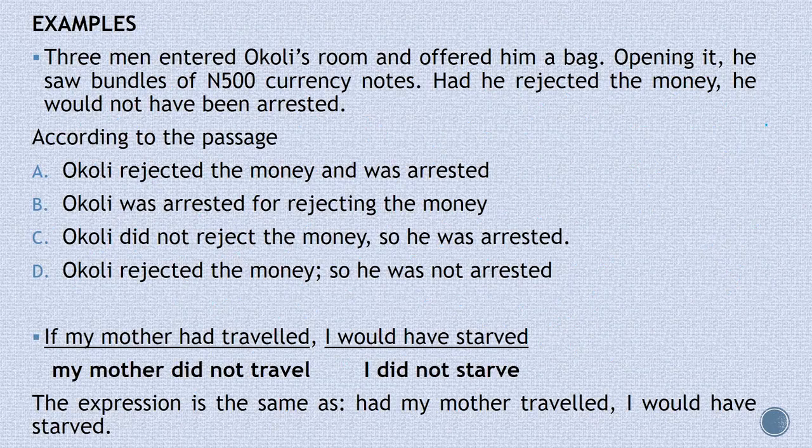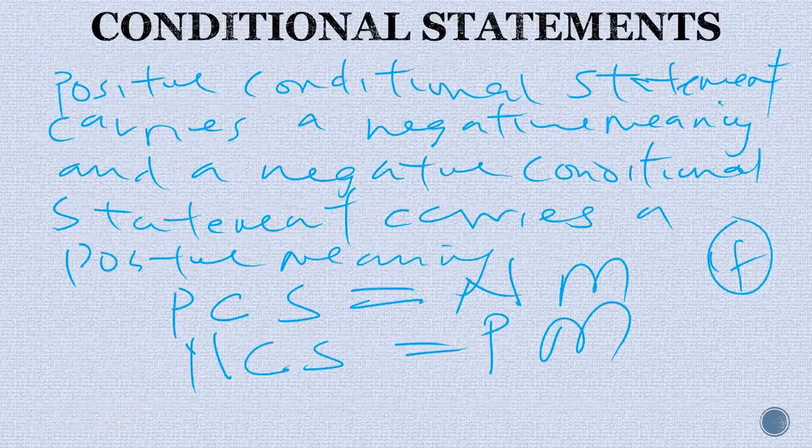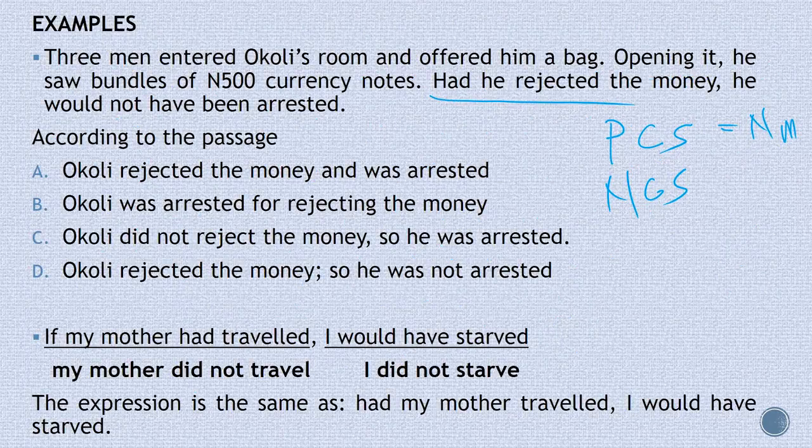Let's take a good example. Three men entered Okoli's room and offered him a bag. Opening it, he saw bundles of 500 currency notes. Had he rejected the money, he would not have been arrested. Look at it now. Had he rejected the money, which means there's a condition. I told you that a positive conditional statement carries a negative meaning, and a negative conditional statement carries a positive meaning.